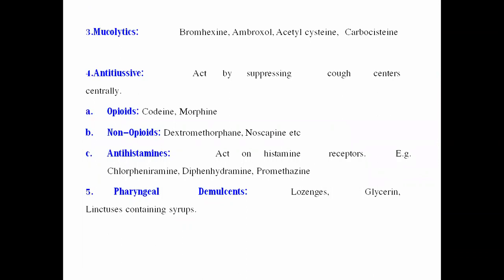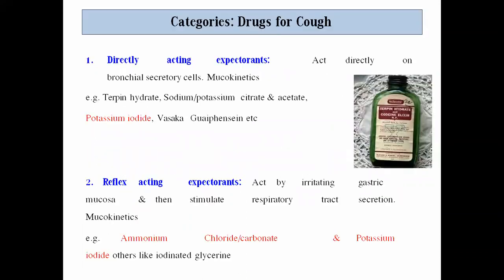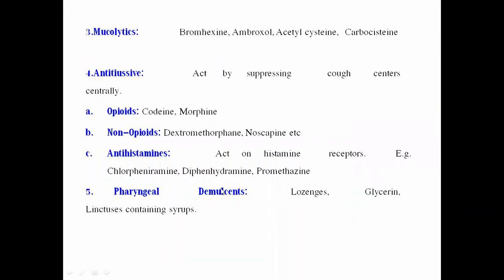So these are the compounds which are acting as directly acting expectorants. Next one, reflex acting expectorants. Another class of the expectorants are mucolytic compounds: bromhexine, ambroxol, acetylcysteine, and carbocysteine. Then there are the antitussives, which act by suppressing the cough center centrally.